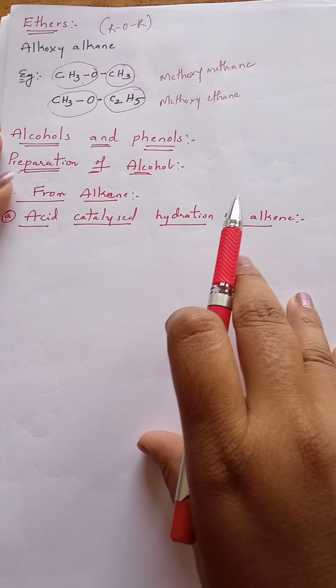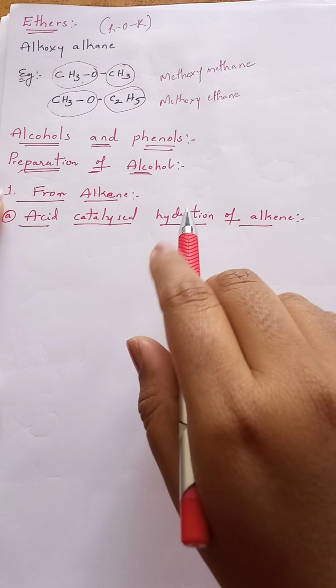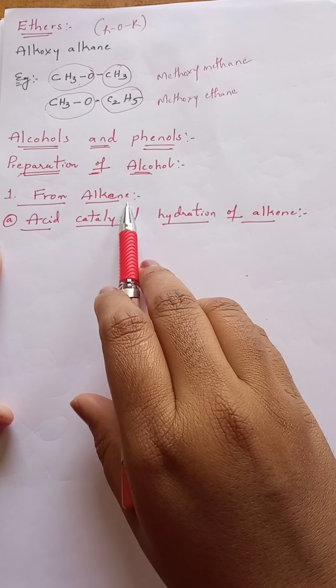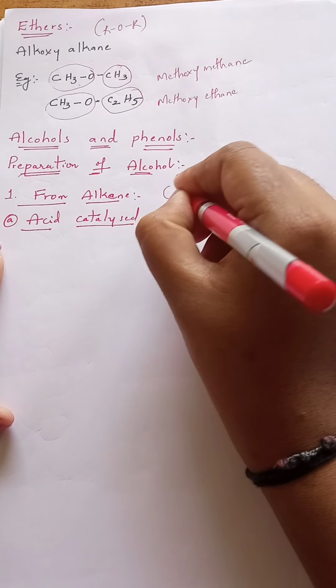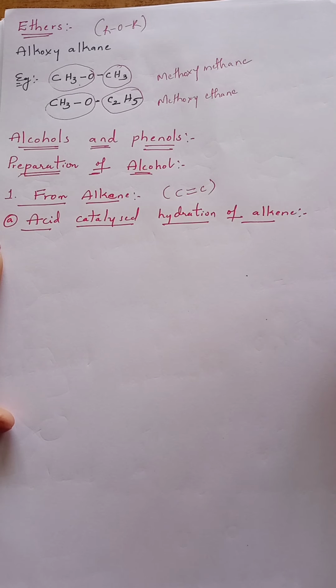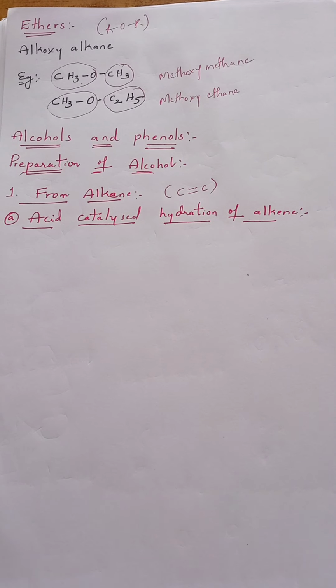Now we'll see about preparations of alcohols and phenols. The first preparation of alcohol is from alkene. We know what are alkenes. If a carbon-carbon double bond is present in a compound, then that is known as alkene. If at least one double bond is present between two carbons, then that is said to be alkene.